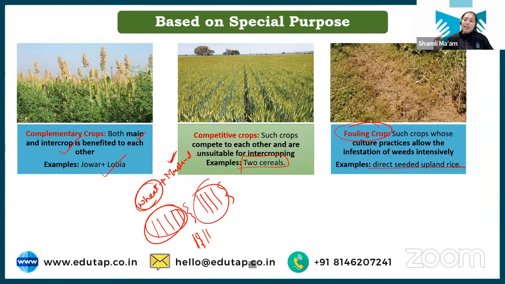But due to this direct sowing, what will happen? There is no anaerobic condition, so all the weeds will be there, all the weed infestation will be there. So if you compare rice sown by the transplanting method with rice sown by the direct method, weed infestation is more in the direct method. Now when we are sowing rice as a direct crop, this rice crop becomes the fouling crop, because now this crop has allowed the infestation of weeds to grow. So that is the meaning of fouling crop. Clear? I hope this is clear.